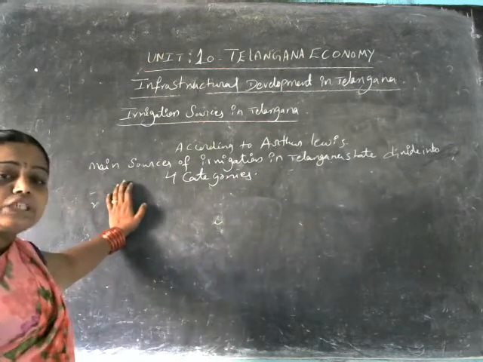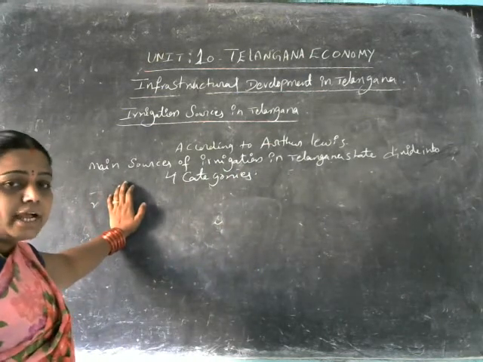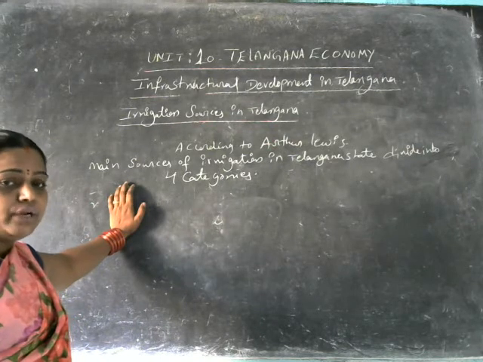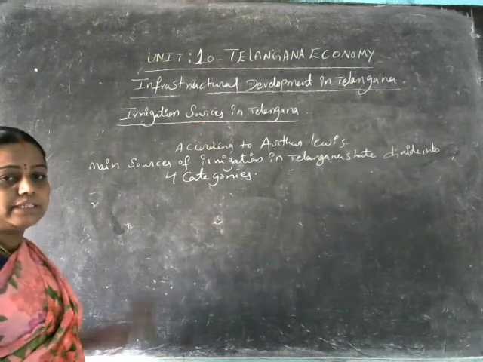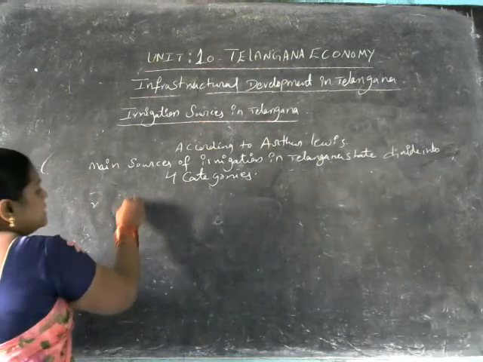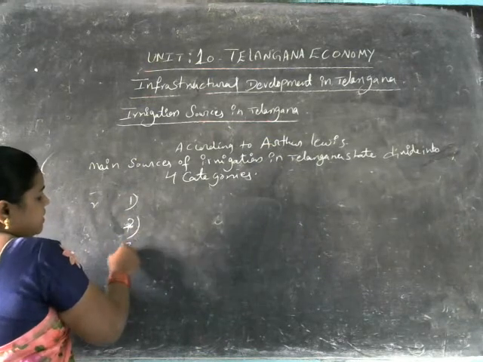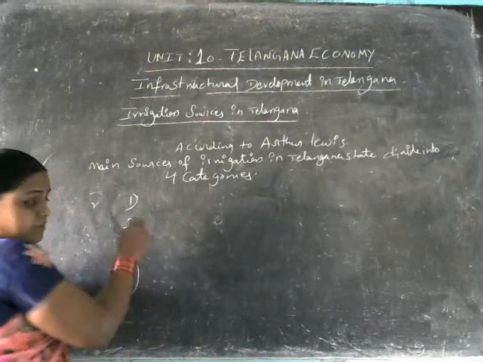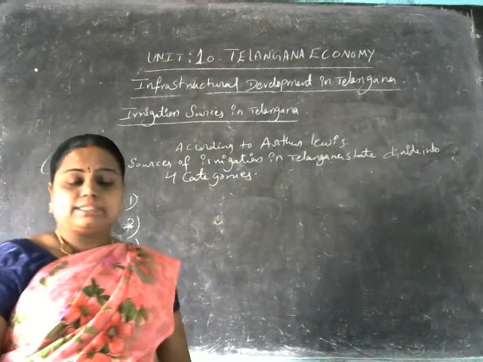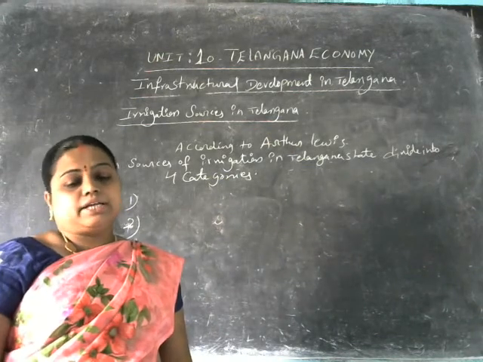The main sources of irrigational facilities in Telangana state have been divided into 4 categories. So the first one is the canals, the second one is the wells, the third one is the tanks, and the fourth one is the other sources here.